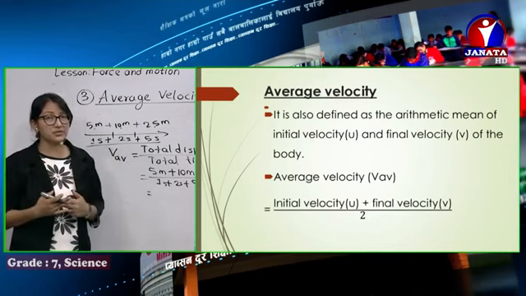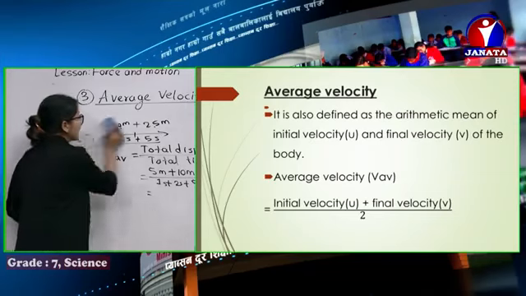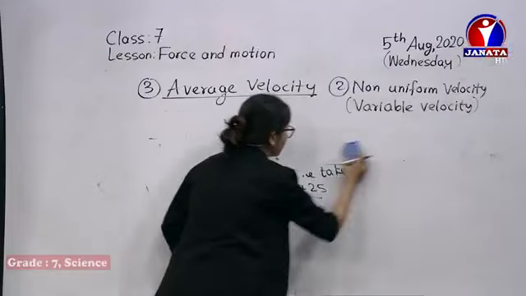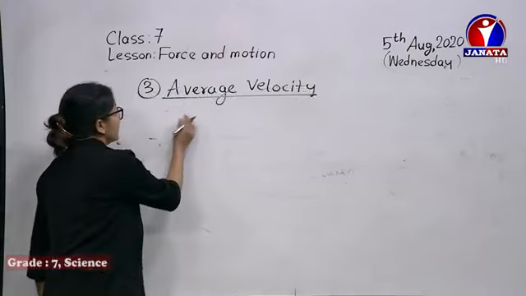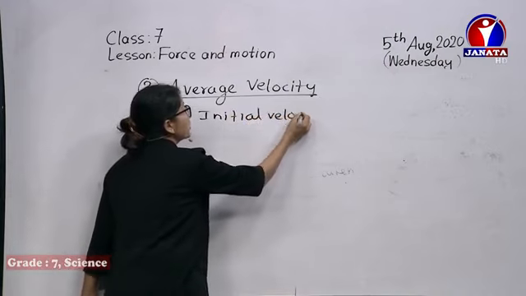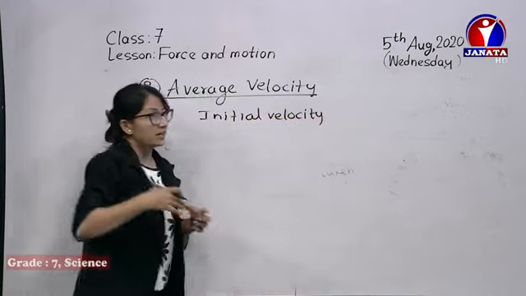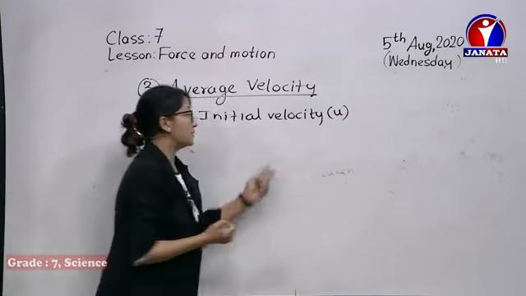That first velocity we consider as initial velocity. A vehicle is moving with some velocity, maybe 10 meter per second.